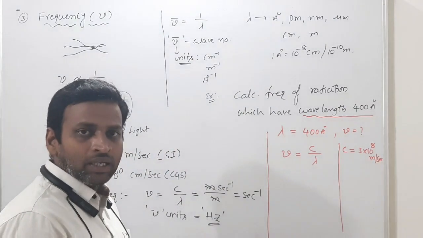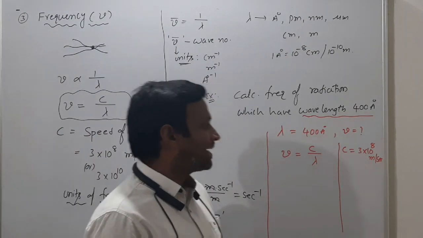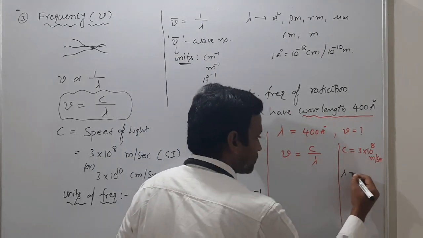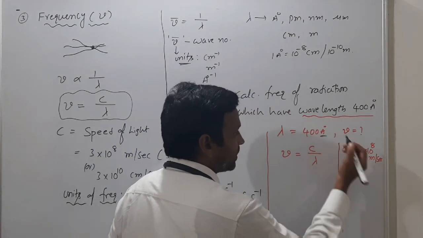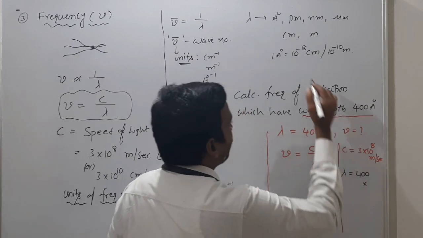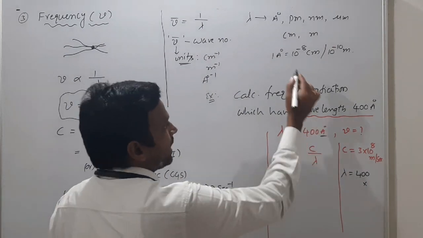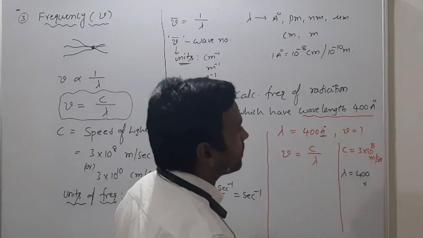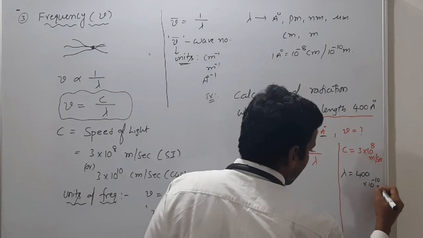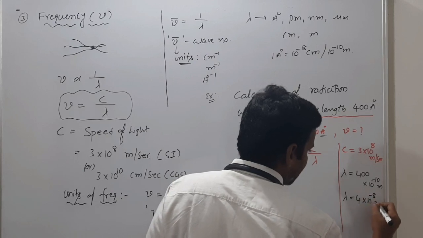Speed of light. Getting what I am saying? So I am always taking it like that only. The speed of light in meters, and the wavelength also we have to take in meters. But what is given? Angstrom. So 400 angstrom. 1 angstrom is how many meters? 10 power minus 10 meters. 1 angstrom is 10 power minus 8 centimeter or 10 power minus 10 meters. So lambda is 4 into 10 power minus 8 meters, right?